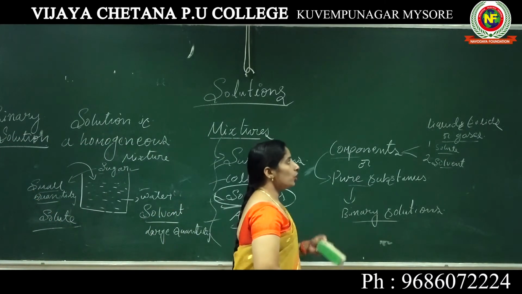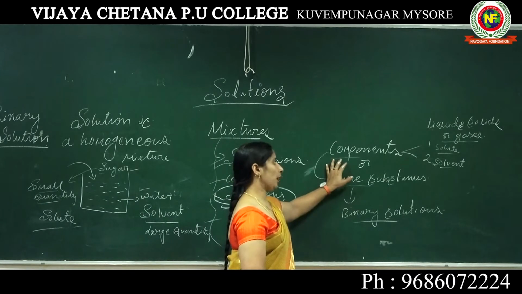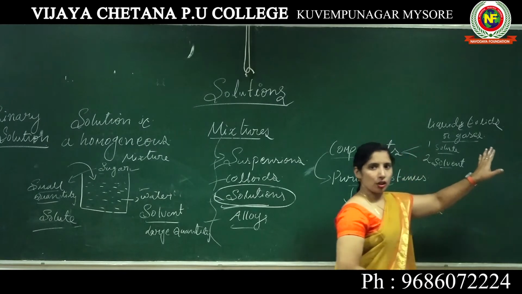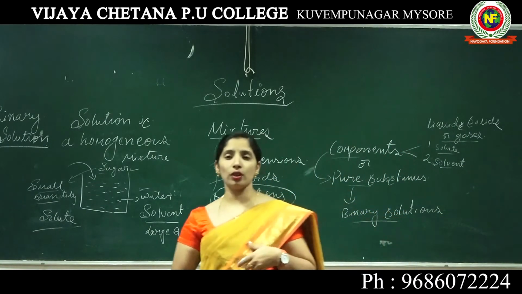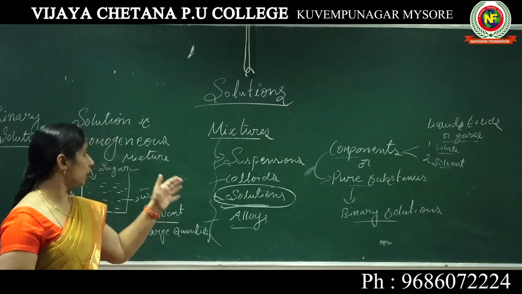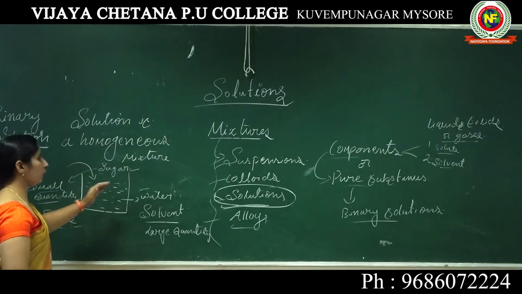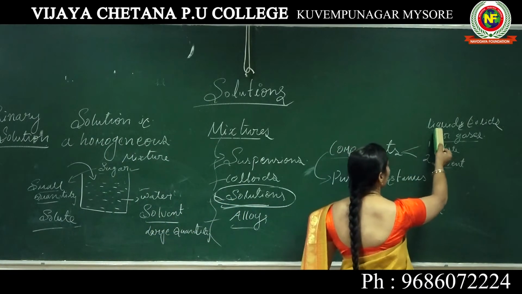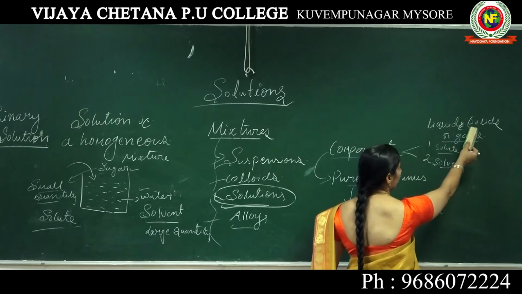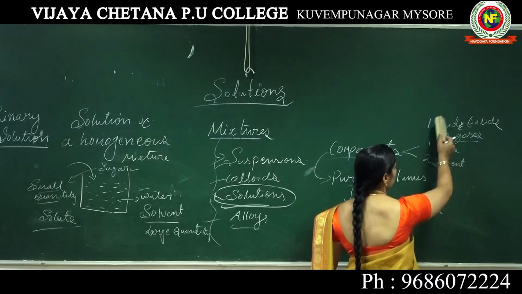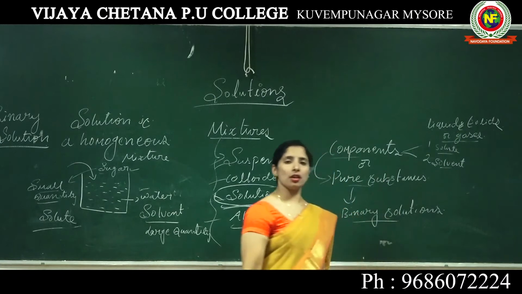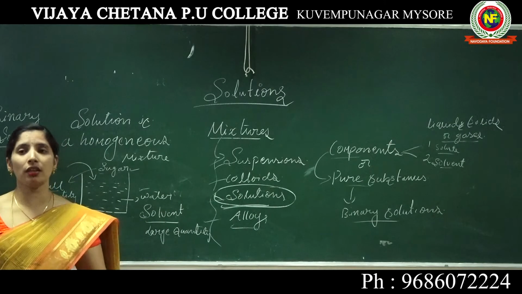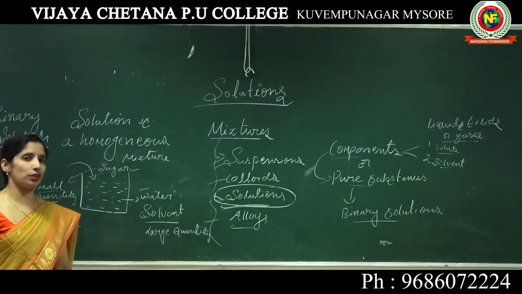Based on these components and their states, the solutions are again classified, and these are called the types of solutions.